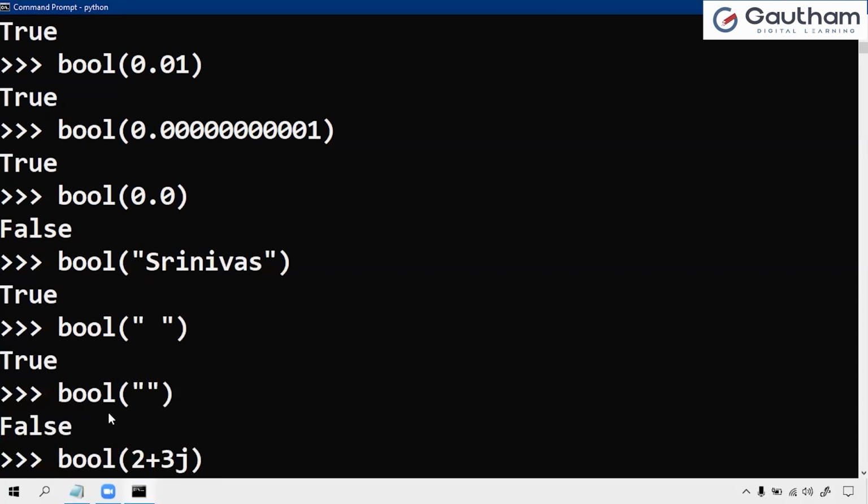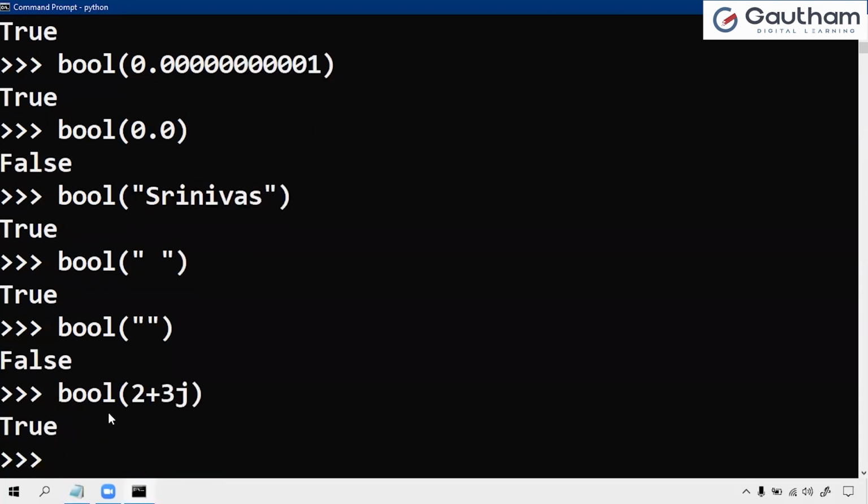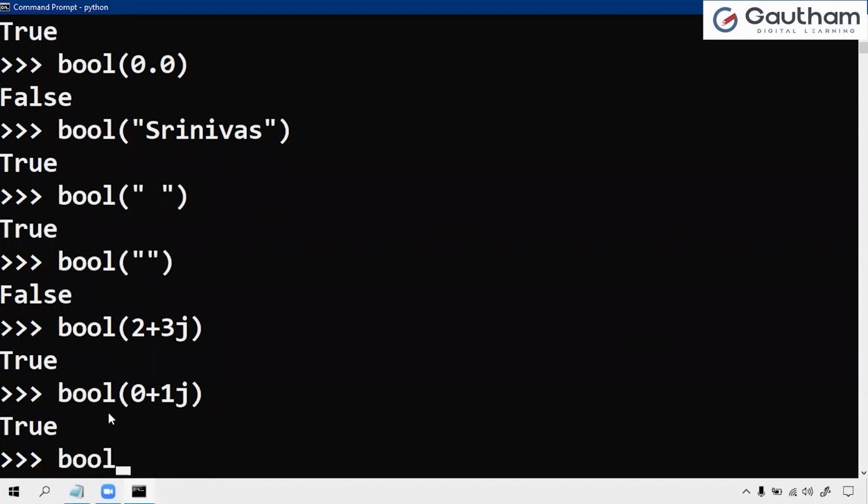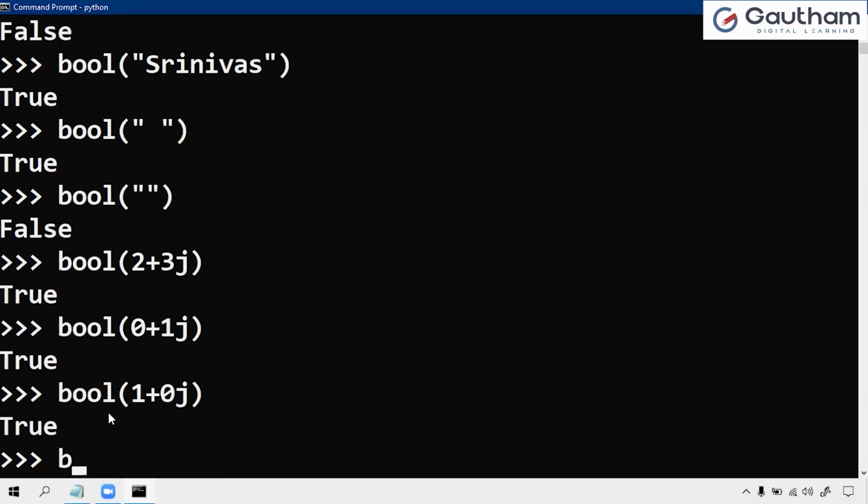Complex value I am taking. No problem, this is not equal to 0, right? True. Boolean of 0 plus 1j is not equal to 0. Boolean of 1 plus 0j is also not equal to 0.